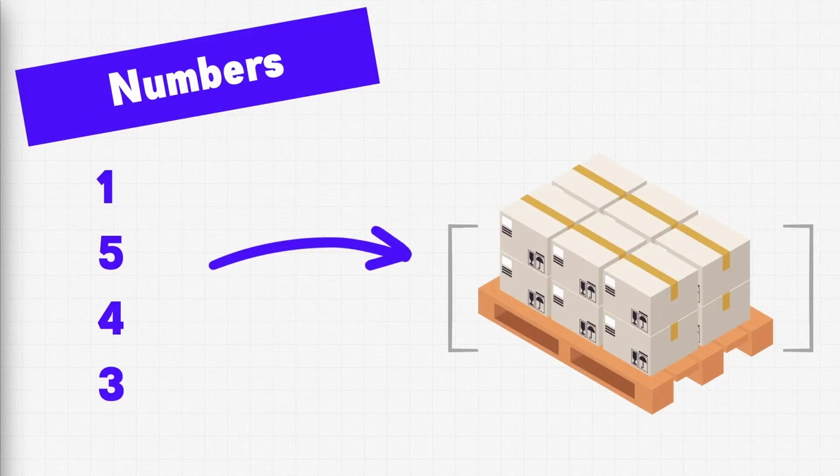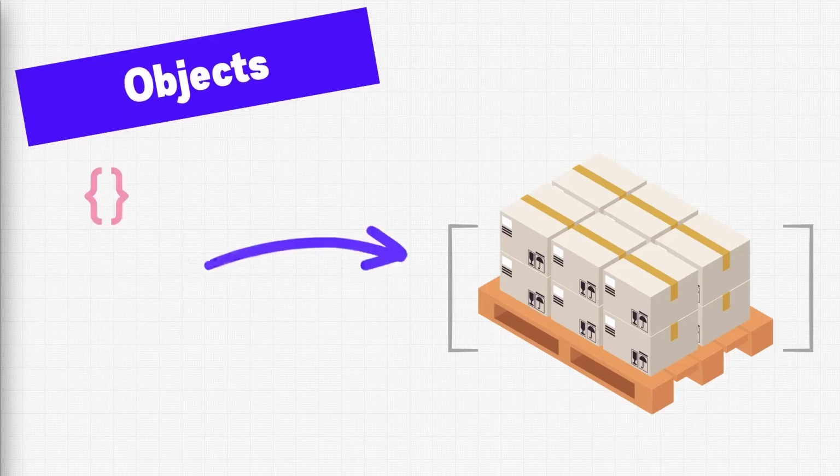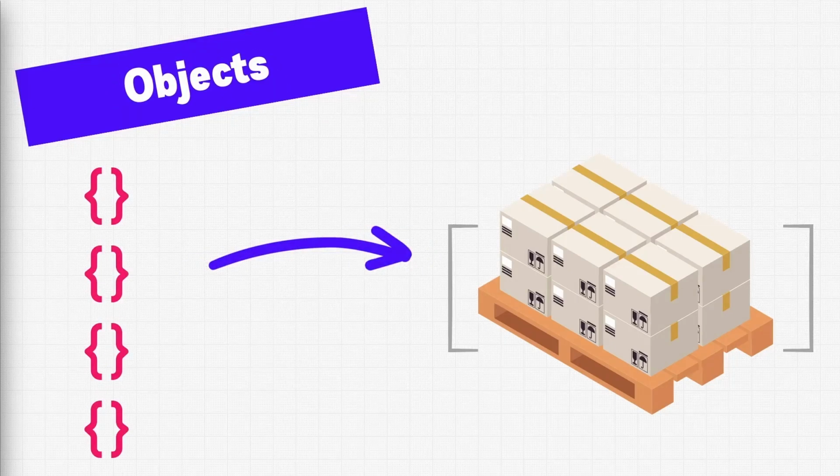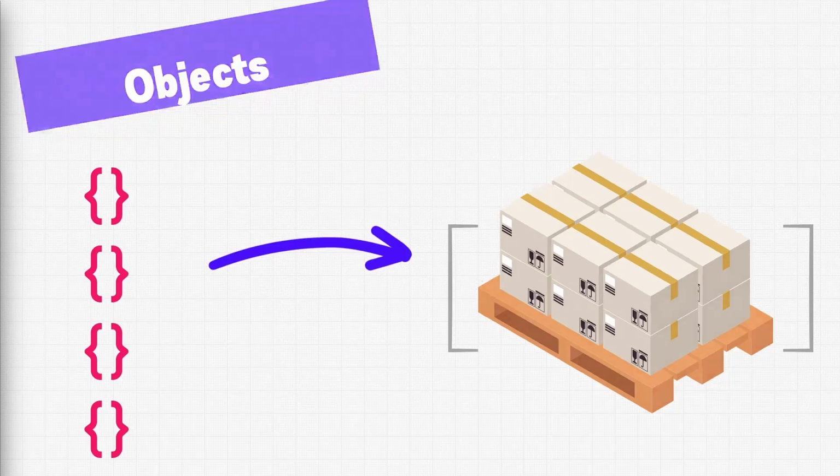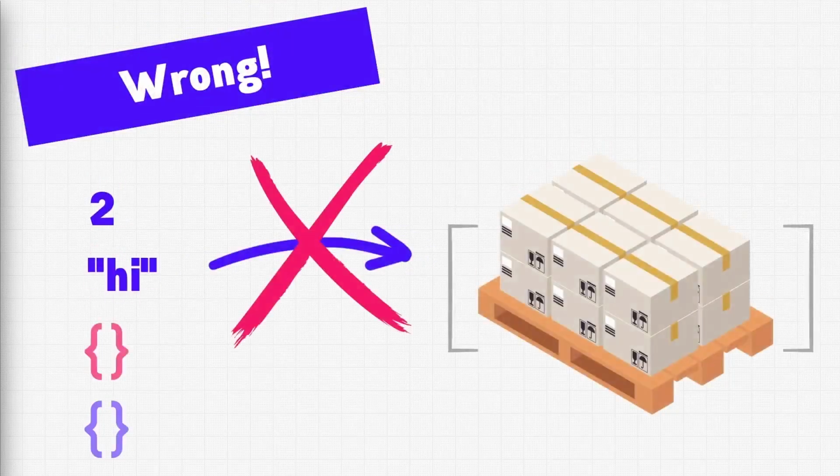We can put anything into an array. For example, we can create an array of numbers. Objects count as anything too, so we could put multiple objects into arrays as well. However, we shouldn't mix and match things within an array. If we were to put different data types into a single array, then we would need to write extra code to handle each of those different data types. And each time we place some new type into the array, we would need even more code. And this will cause the code to grow increasingly complicated and make it difficult to work with.